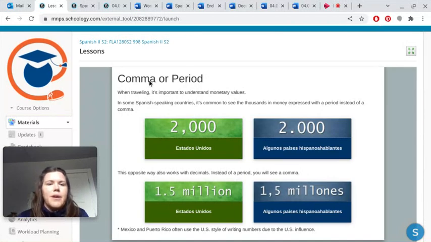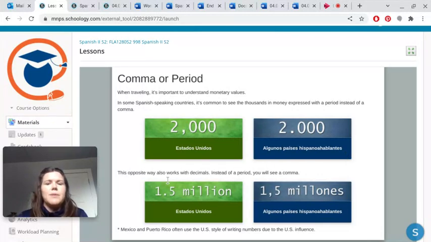So it says comma or period. When traveling, it's important to understand monetary values. In some Spanish-speaking countries, it's common to see the thousands in money expressed with a period instead of a comma. This is 2,000, like 2,000 in the Estados Unidos, that's the United States. You have 2.000 expressed with a period instead of a comma in some Spanish-speaking countries.